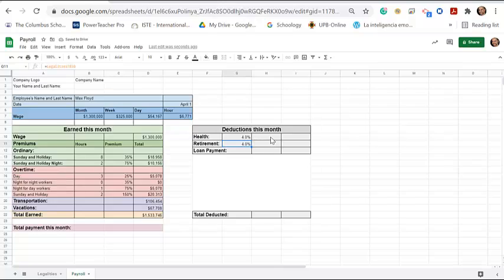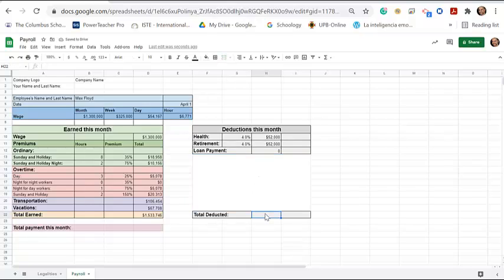Now 4% of what? Let's see. So this right here equals this 4% times the minimum wage, which is this one here per month. So we click there, right, because we're paying them monthly, hit enter. And now the retirement, same thing, equals 4% times per month. So this one here, then hit enter. And then the loan payment, well, let's say right now we're not lending them any money. We're gonna see this in next class. So right now, let's say the loan payment is 0. So let's just click on 0 there.